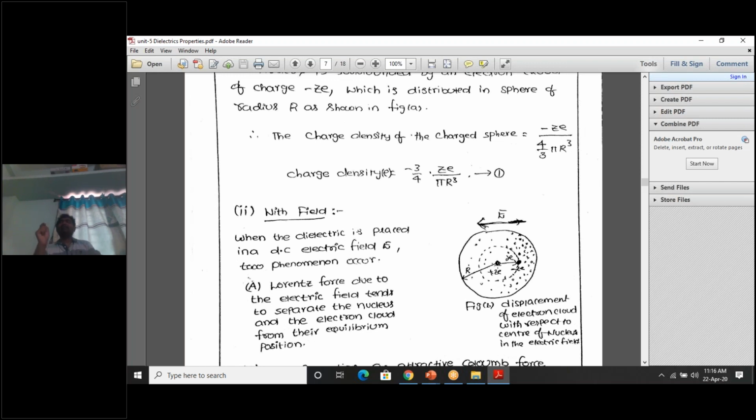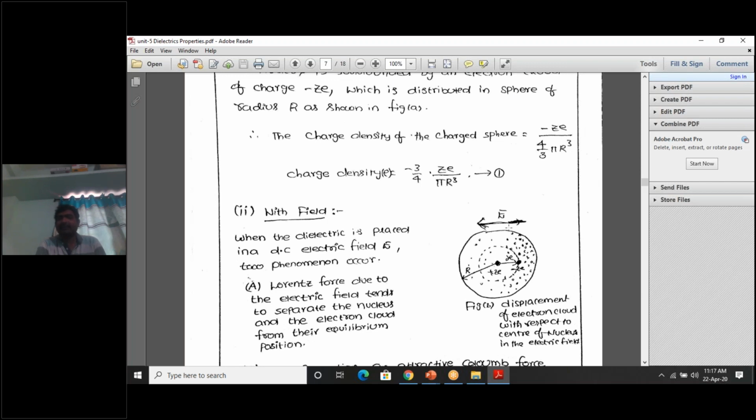In reality, the nucleus is very heavy. That's why the application of an electric field is not able to displace this positive charge in the direction of the electric field. Yes, positive charge has to move in the direction of the electric field, but due to the heaviness of the nucleus, it doesn't move. In reality, it stays at the center. But what will move? Electrons. Here you see, electrons will distribute throughout the atom due to the application of the electric field in this direction. In which direction? Negative x-axis.